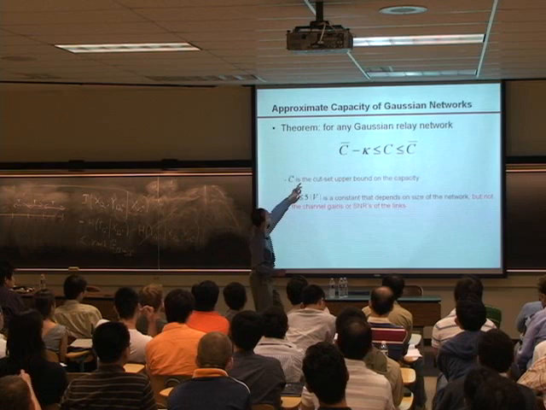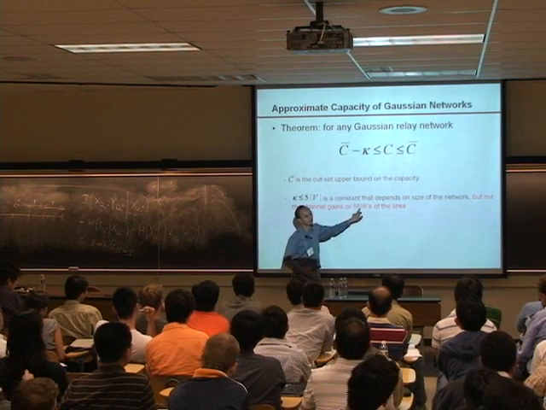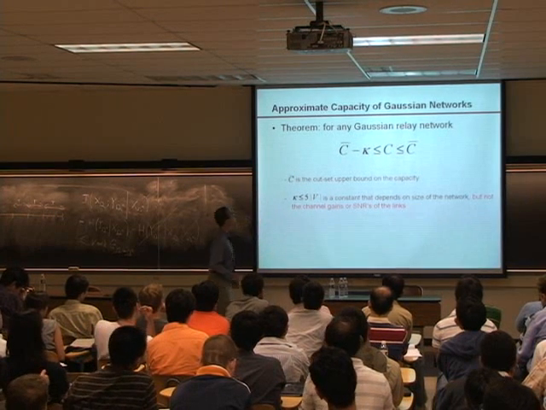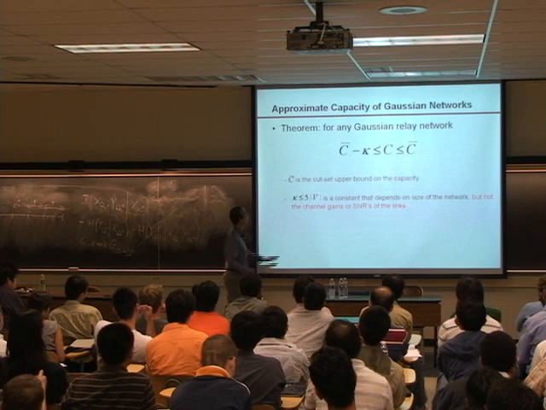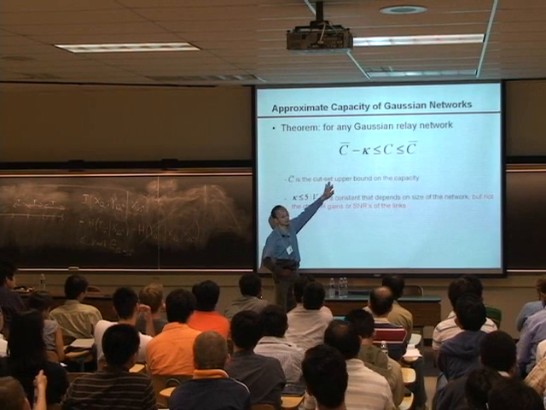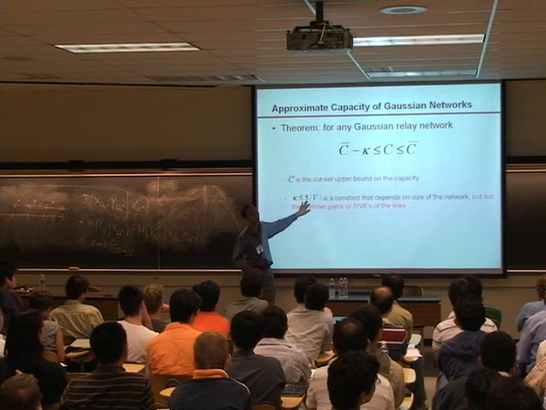And this constant is independent of the channel gains or SNRs of the links, so it is a universal constant. However, this constant at this moment, unfortunately, depends on the size of the network in terms of number of nodes. So our best bound so far is that the constant is 5 times the size of the network.